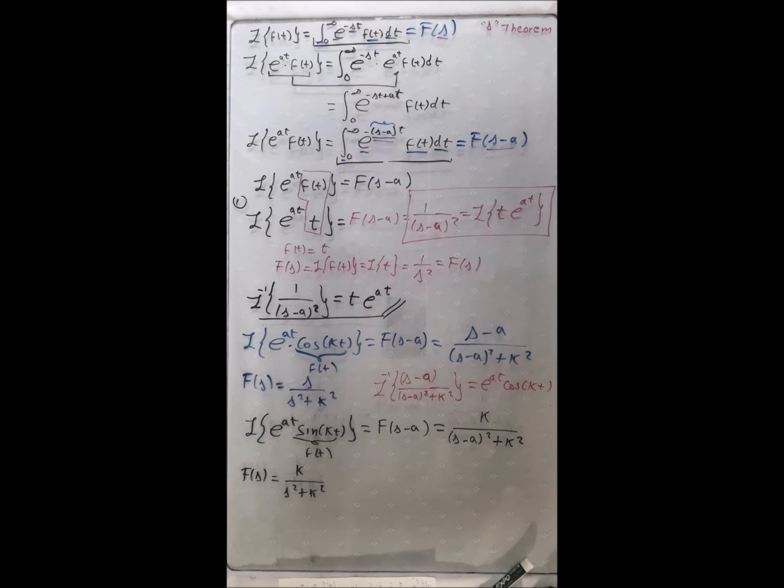Then you can have the Laplace inverse. The Laplace inverse of k over (s minus a) squared plus k squared is equal to the exponential of at sine of kt. And I recommend you keep these formulas, because you are going to use them on the homework and in some of the solutions of differential equations.